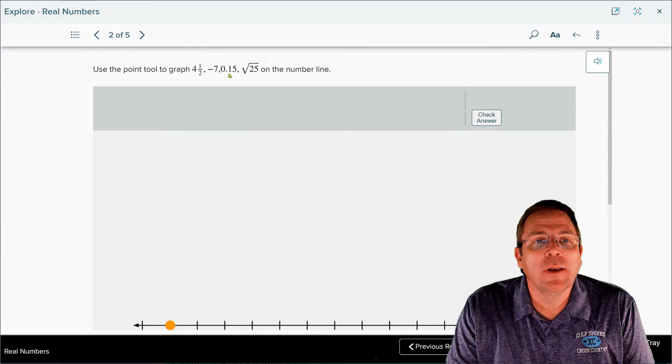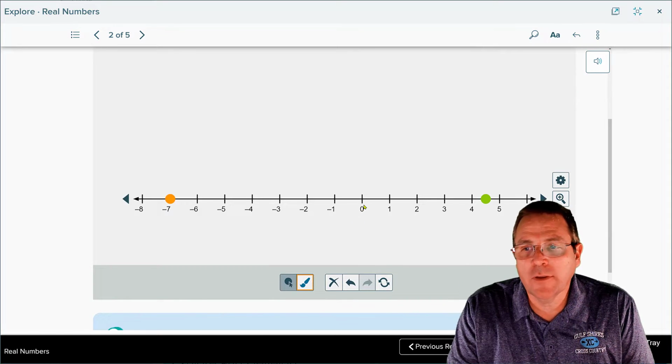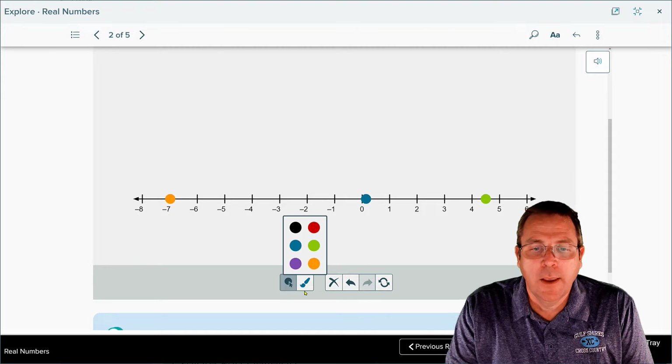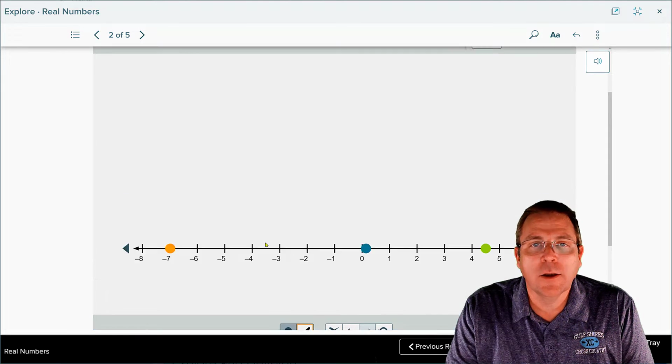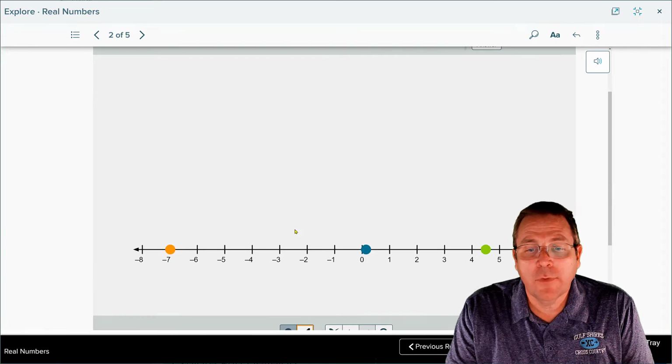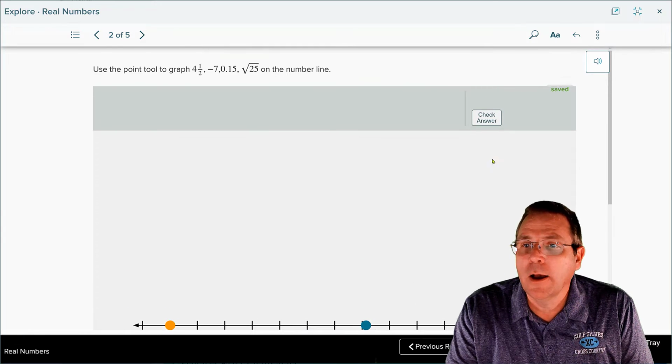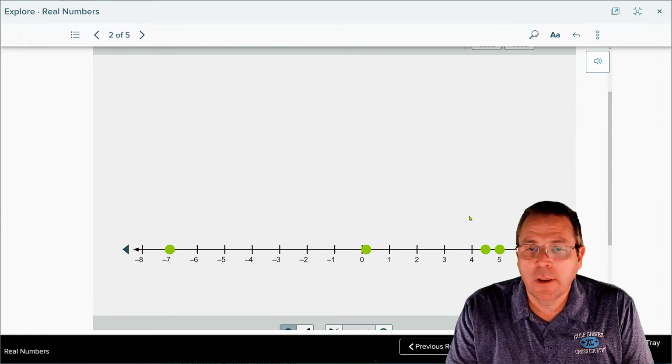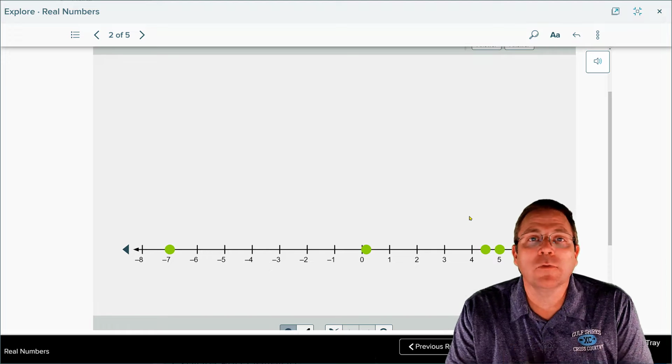And then we're going to have 0.15. That's going to be pretty hard to get precise. I'm going to say it's going to be about right there. And then finally, we're going to take the square root of 25. The square root of 25 is actually going to be 5, so we're going to put it right there. I wonder if this is going to check, and yep, they landed at about the same place I did on mine.